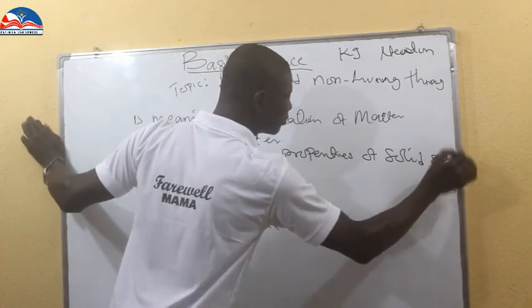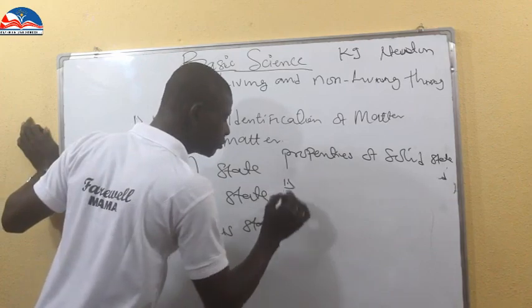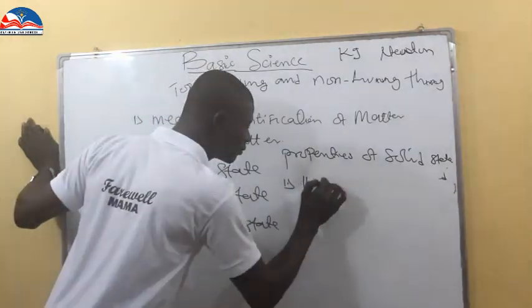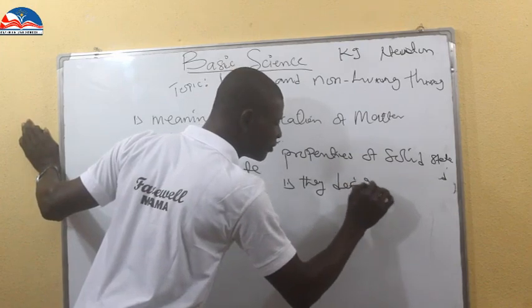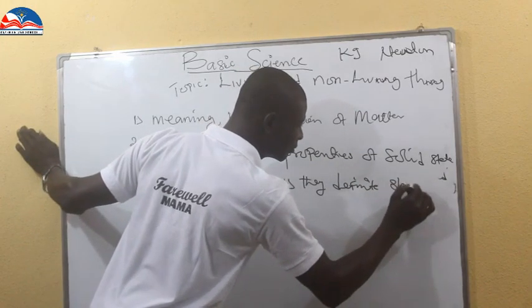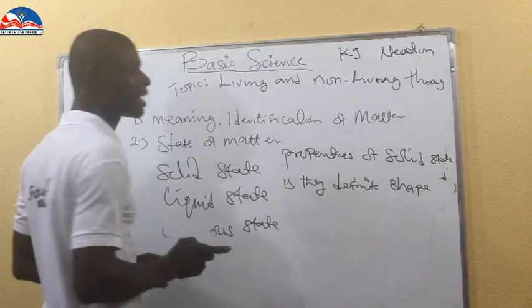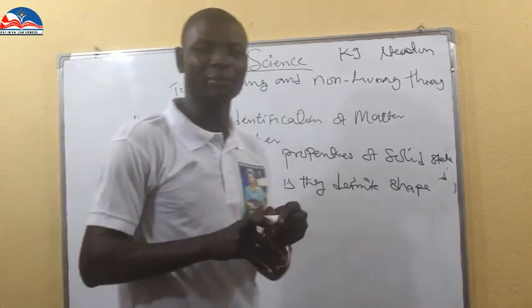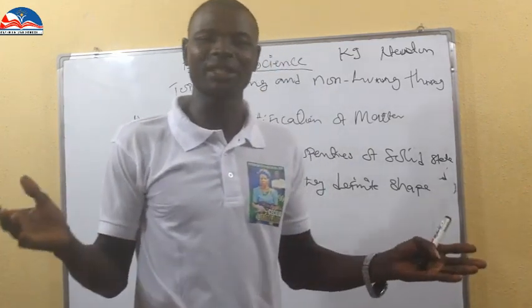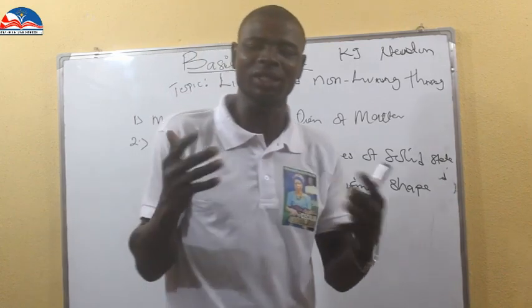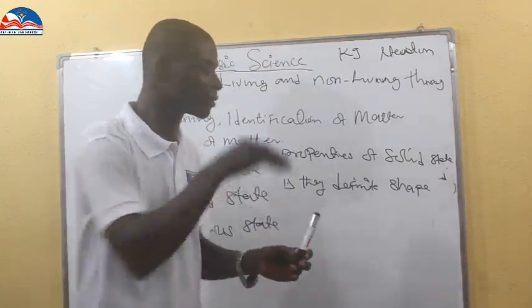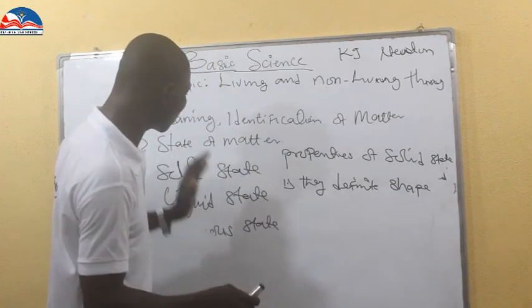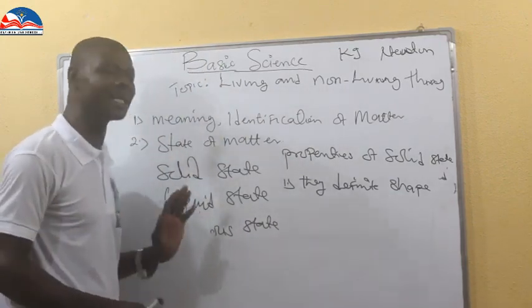Number one, they have definite shape. And that is true. How do you distinguish it, or how do you view it when you see a solid state of matter? Remember, I told you that once we talk about the state of matter, you have the solid, the liquid, and the gaseous.